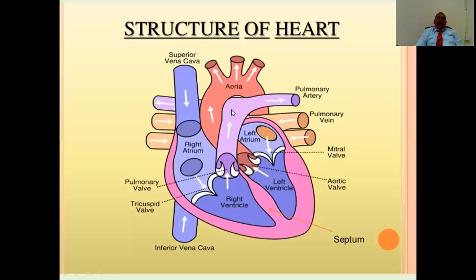The pulmonary artery divides into the right pulmonary artery and left pulmonary artery, and takes the blood to the lung for absorption of oxygen. The blood absorbs the oxygen, and this oxygenated blood is again transported through the pulmonary vein into the left atrium.